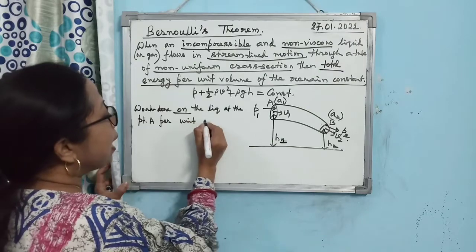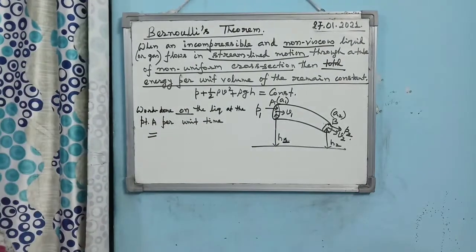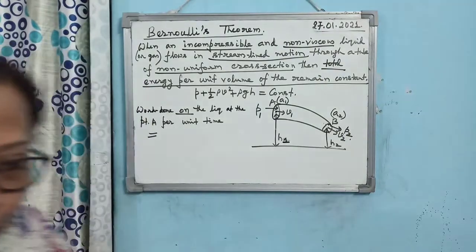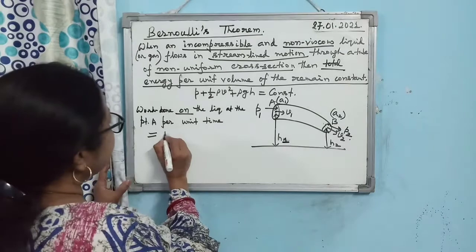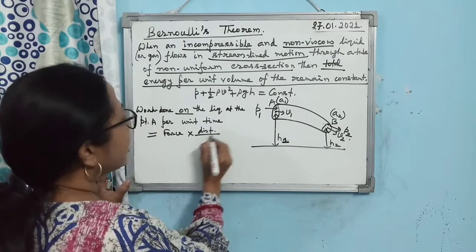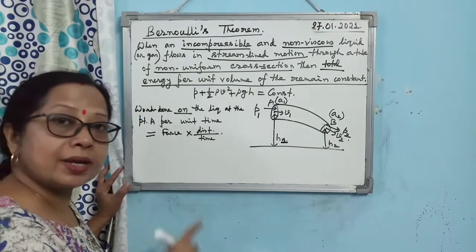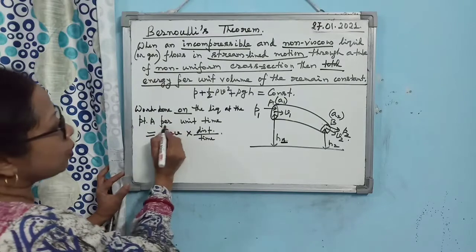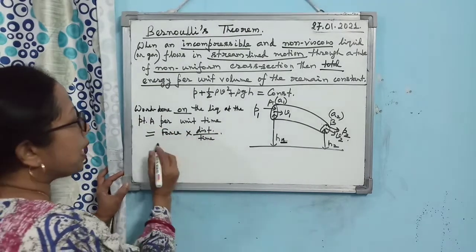Work done is equal to force into distance, isn't it? So you can write it as force into distance per unit time. Be careful, distance per unit time. Why? Because it is work done per unit time.